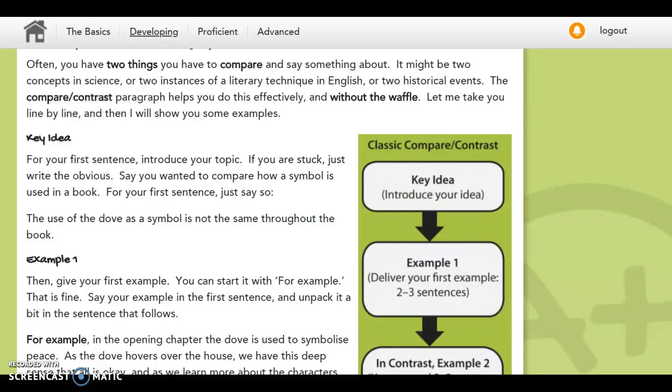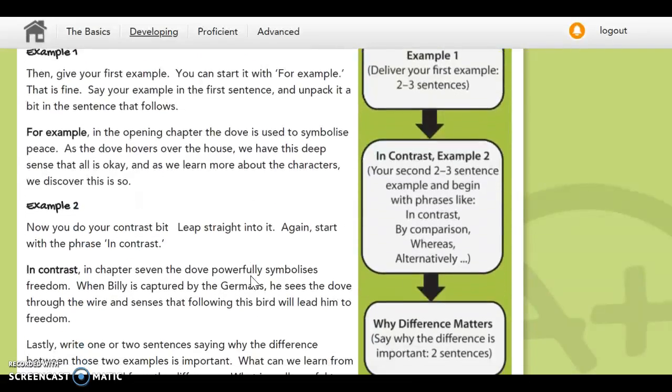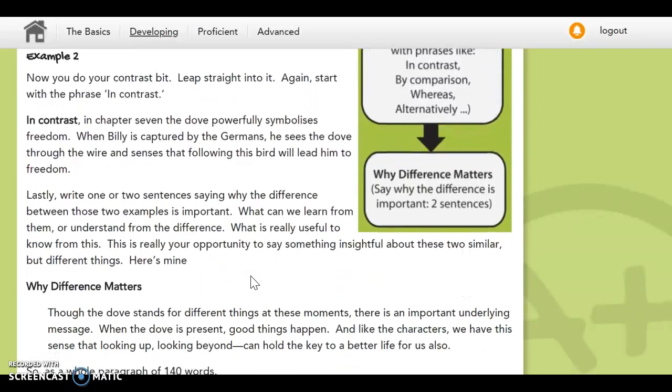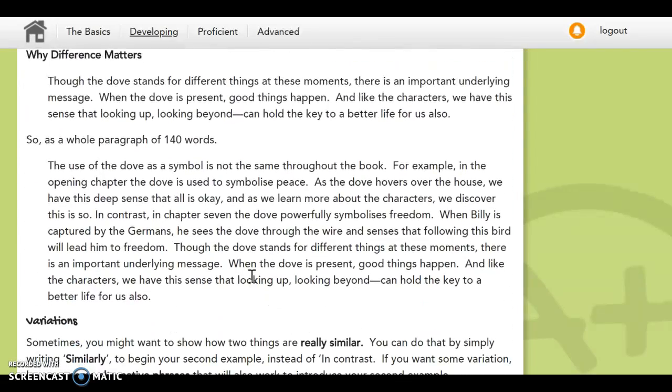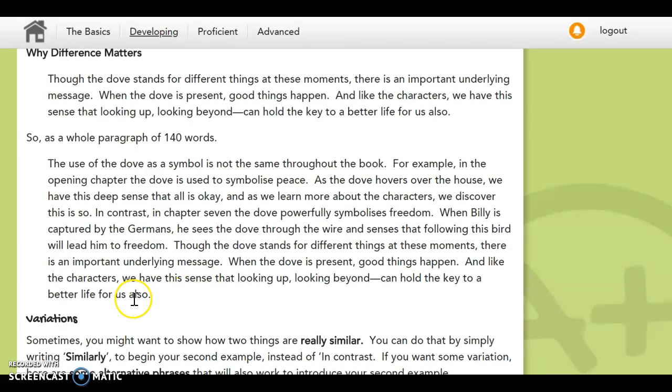And if you are still struggling to go through that, I want you to go back to that, write that essay paragraph that we were looking at. I'll pop the link onto your OneNote, but go through and reread. We did the quiz yesterday. So go through and read and look at why difference matters. Good luck.